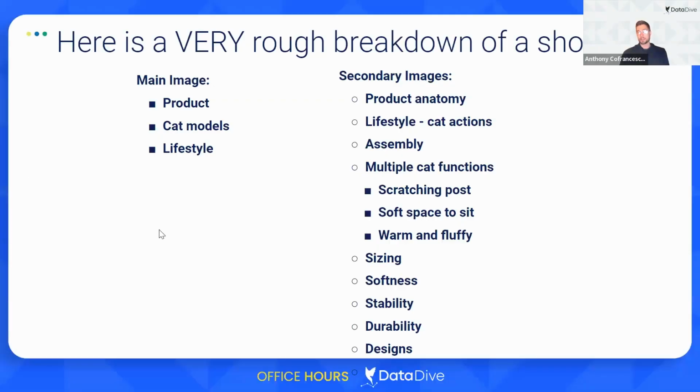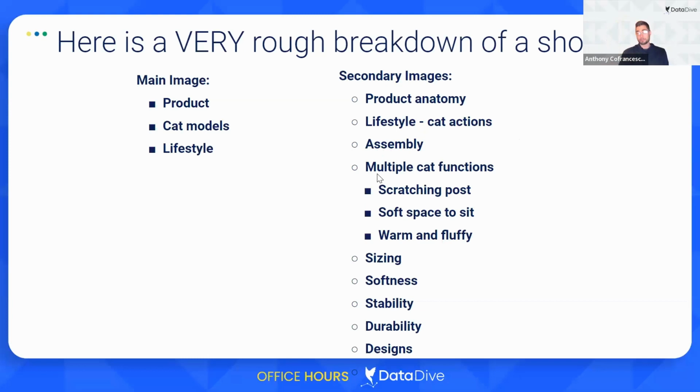So based on the information in the AI product brief and in Deep Dive, I was able to create a very rough shot list. Again, I would spend a little bit more time on this, but I would go to my creative team and say, look, I want a photo of just the product on a white background, test some different angles. Let's try a bunch of different cats, a fat cat, an orange cat, a sad cat, a sleepy cat, lifestyle images. And then for my secondary images, I wanted to see a product anatomy showing the different spots of the scratching post or the cat tower or the cat condo or the cat tree, depending on what you call it. Lifestyle, maybe cats in action, like your cat's going to love scratching this.